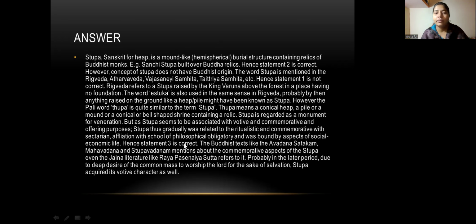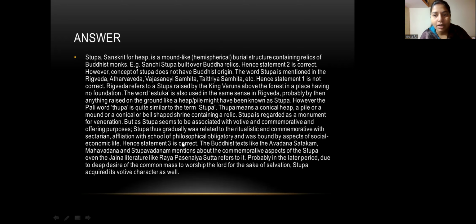Rigveda refers to a stupa raised by King Varuna over the forest in place of having no foundation. And the word stupa is also used in the same sense in the Rigveda. Probably by then anything raised on the ground like a heap or a pile might have been known as a stupa. However, the Pali word thupa is quite similar to the term stupa. So stupa means a conical heap, or pile, or a mound, or a conical or bell-shaped shrine containing relics.